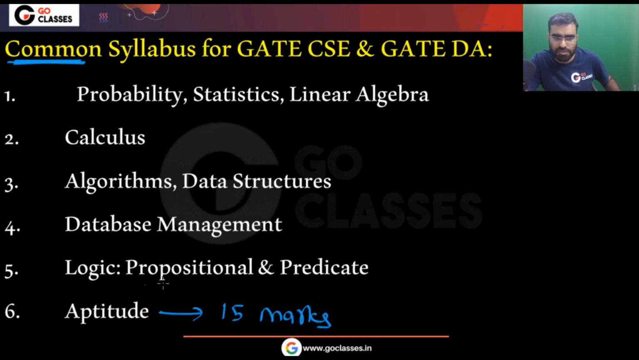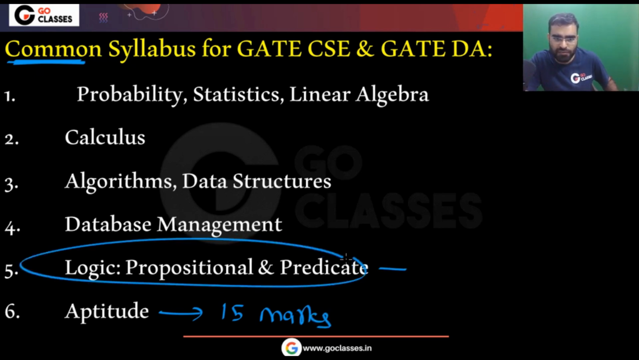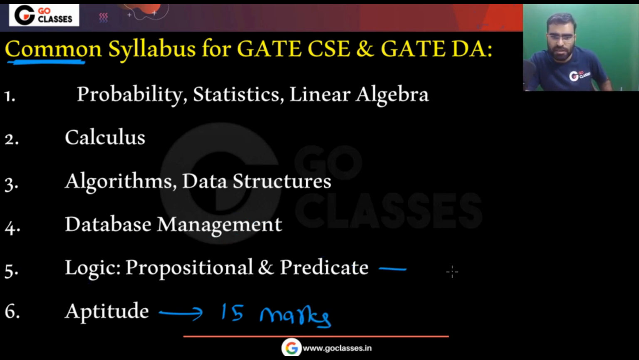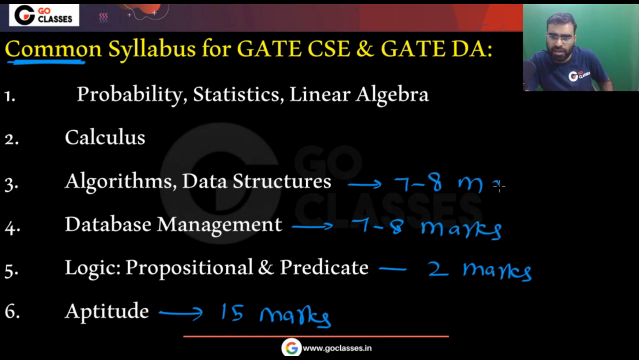Logic, propositional logic, predicate logic, this is part of the artificial intelligence course. So from here you can expect maybe 2 marks. Database management, maybe 7 to 8 marks can come from database management. Algorithms and data structures, maybe 7 to 8 marks you can expect. Next, calculus, probability, statistics. From calculus, maybe 2 to 3 marks you can expect.